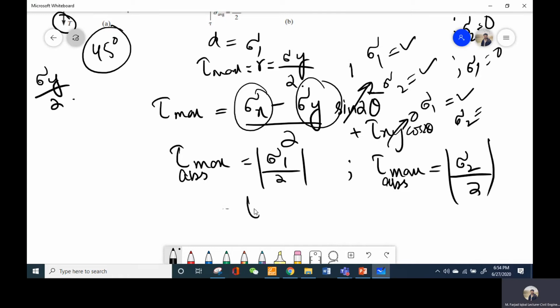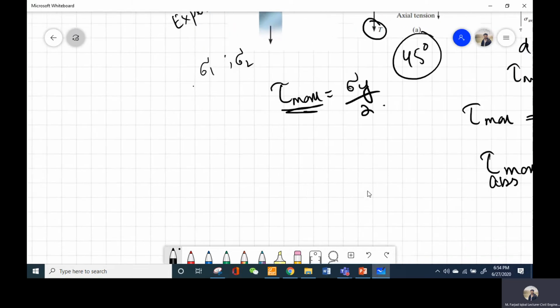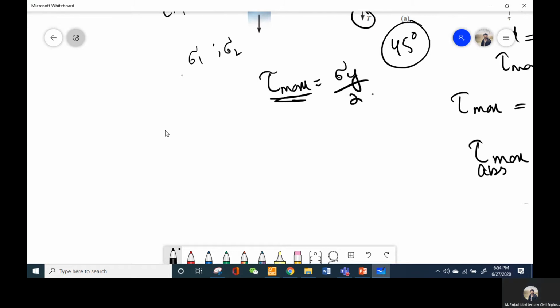And for case 3, our equation will be, in that case, both sigma x and sigma y are acting, that are equal to sigma 1 minus sigma 2 divided by 2. And this factor will again be 0 because cos 90 is 0. So if I replace these equations into this original equation, for the first case I will get sigma 1 by 2 is equal to sigma y by 2, or these two terms will cancel out, and I have the absolute value.